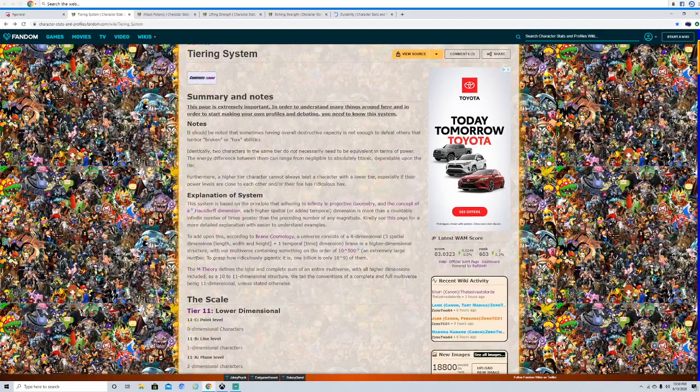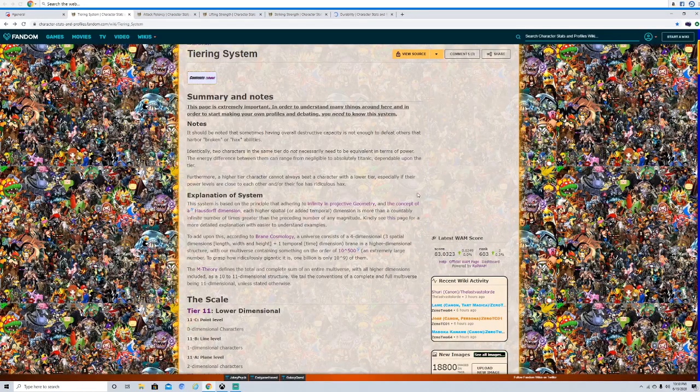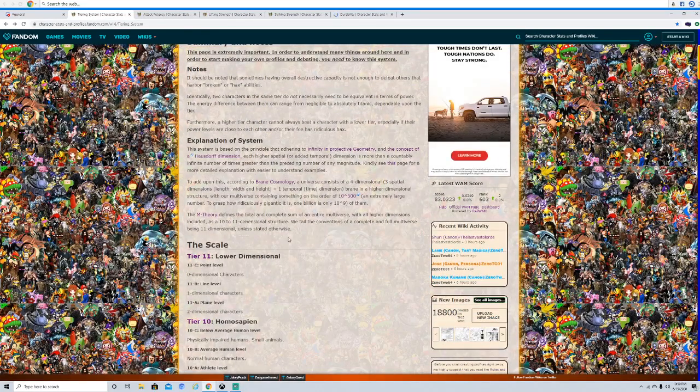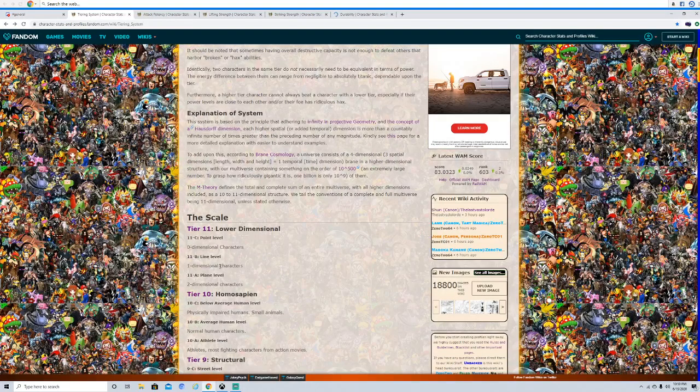So basically, I'm going to keep it brief. This is just explaining where the power scaling and the multiversal concept comes from and what they're applying here. And then the scale is the important part, right?